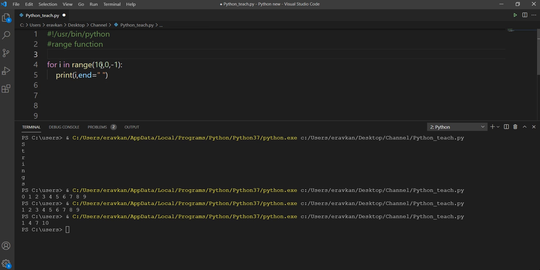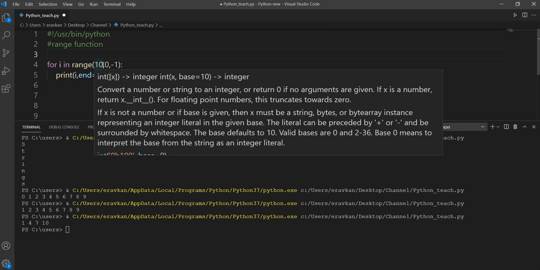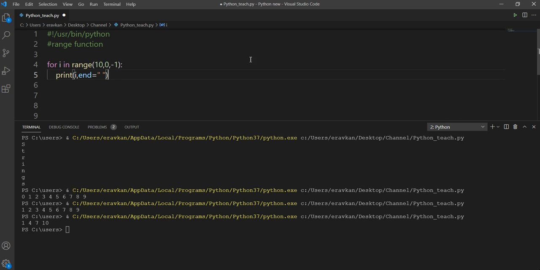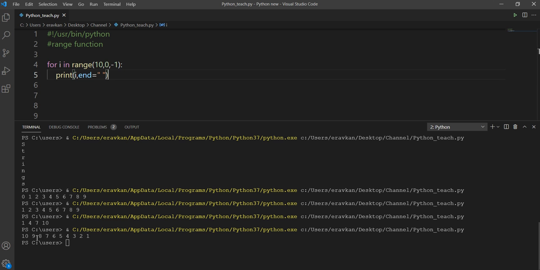10, it is negative also possible. 10 will go. This should be greater than this. So first it will go. Okay, let me print it. 10, then minus 1, 9, 8, 7. So in this way you can go into negative direction also.